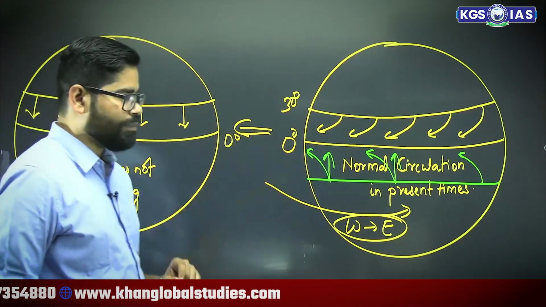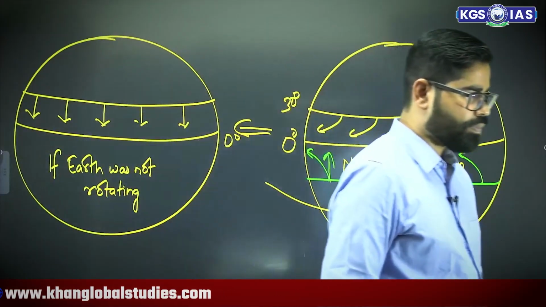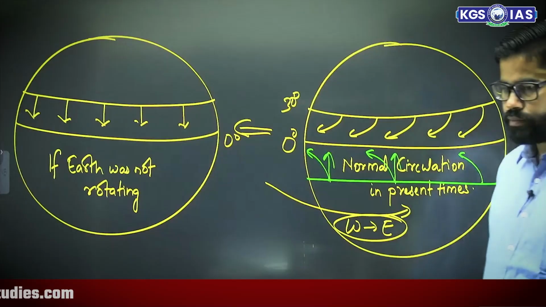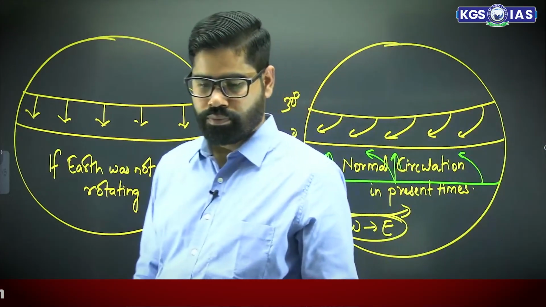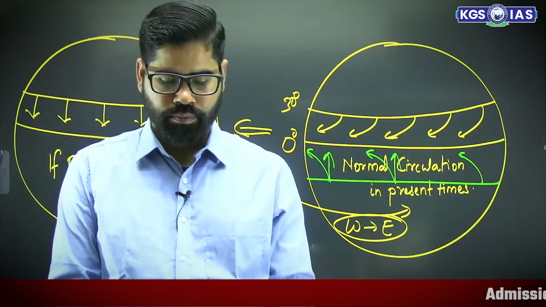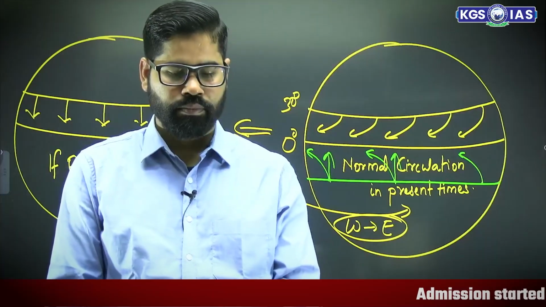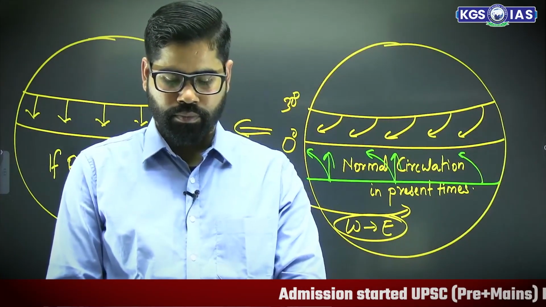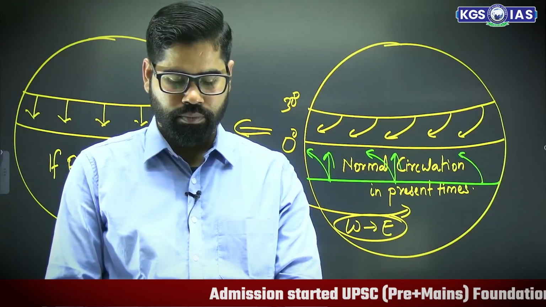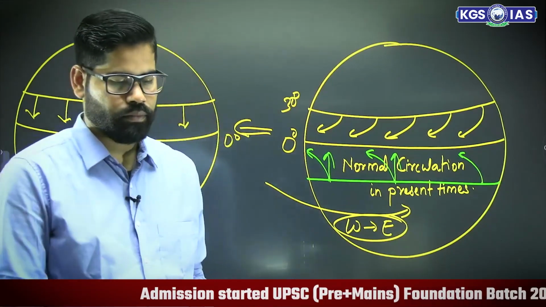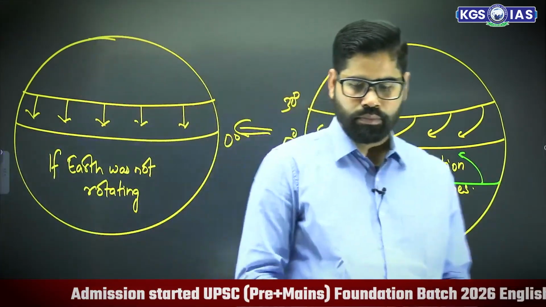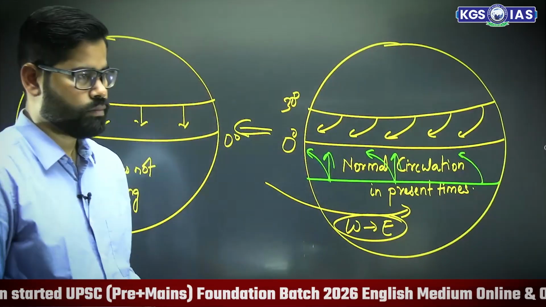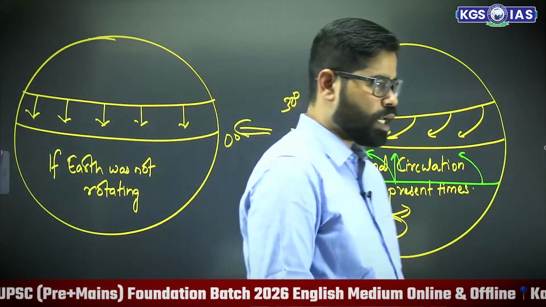In the southern hemisphere, anti-clockwise.